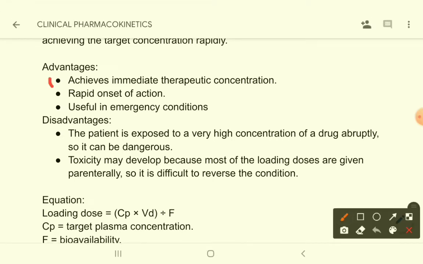You can see, it achieves immediate therapeutic concentration, and it has a very rapid onset of action, and it is useful in emergency conditions. And it has some major disadvantages as well. What are the disadvantages? The patient is exposed to a very high concentration of a drug abruptly. That means suddenly the patient is exposed to a very high concentration of a drug that can be dangerous, and toxicity may develop because most of the loading doses are given parenterally, so it is difficult to reverse the condition.